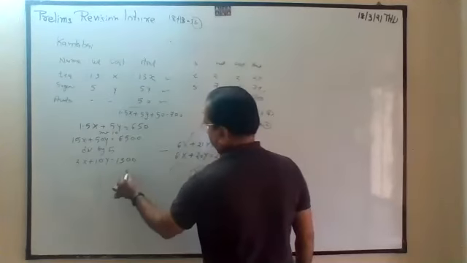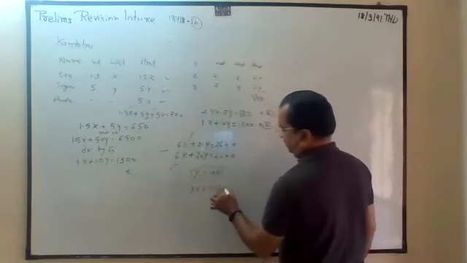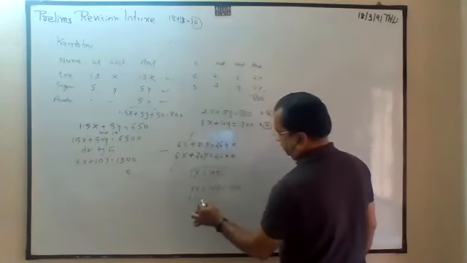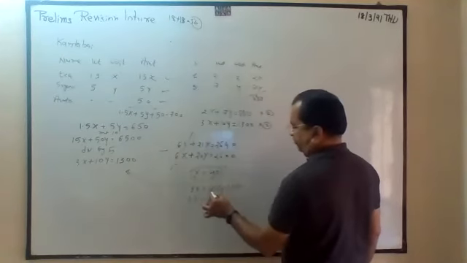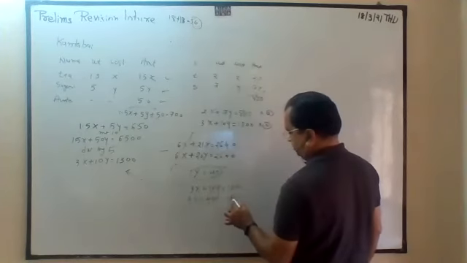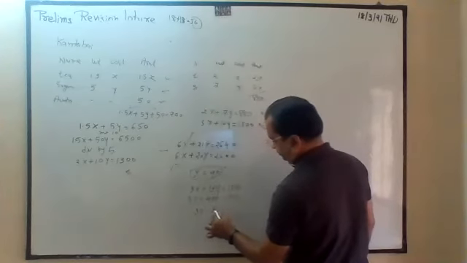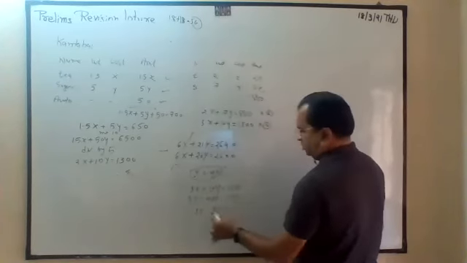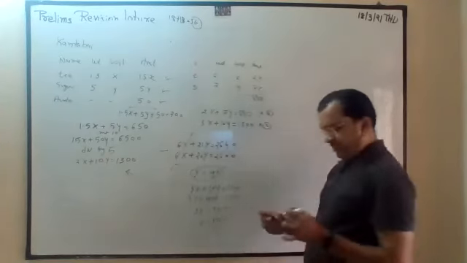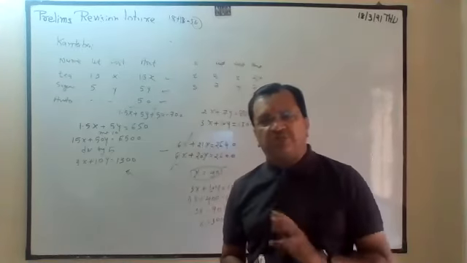Now you place here 3x plus 10y. So 3x plus, this is 40, 40 tens are 400. 1300 minus 400. 3 threes are. So tea costs 300 per kg. Sugar costs 40 rupees per kg.